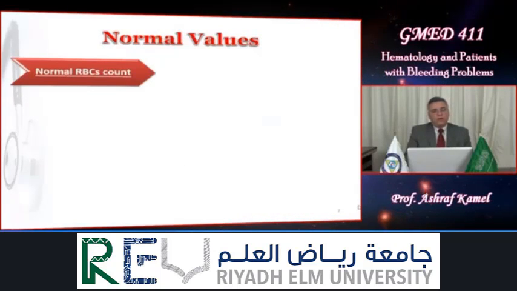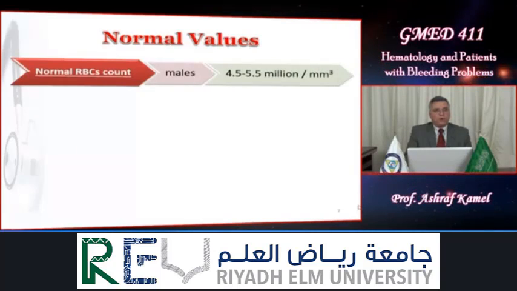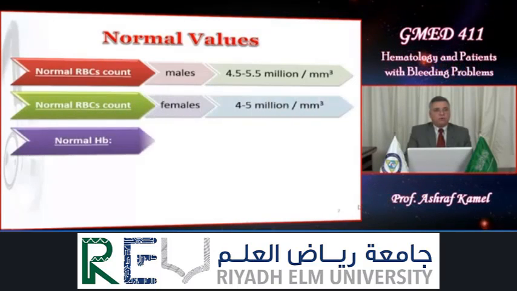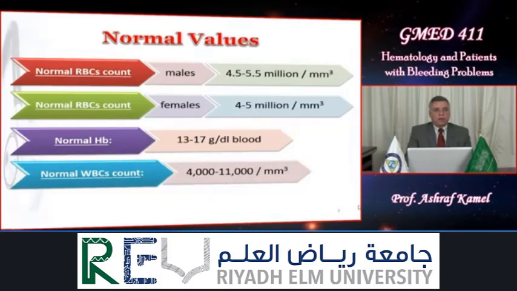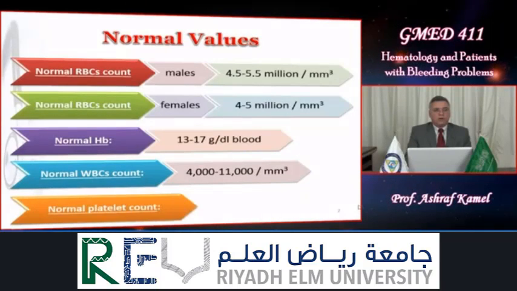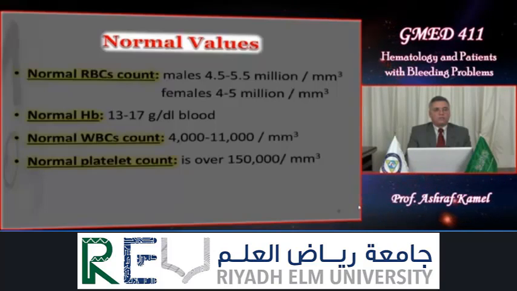The normal values are very important to know by dentists. Normal RBC count in males is 4.5 to 5.5 million per cubic millimeter, and in females it's 4 to 5 million per cubic millimeter. Normal hemoglobin concentration is 13 to 17 grams per deciliter, and the white blood cell count 4,000 to 11,000 per cubic millimeter, and finally the platelets, the normal count is over 150,000 per cubic millimeter.